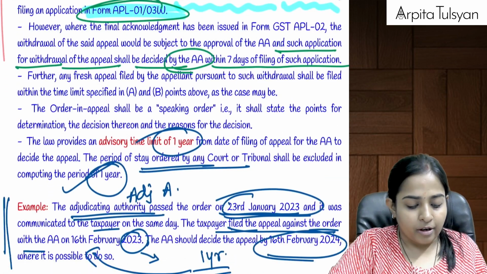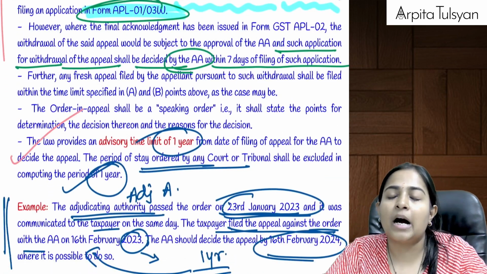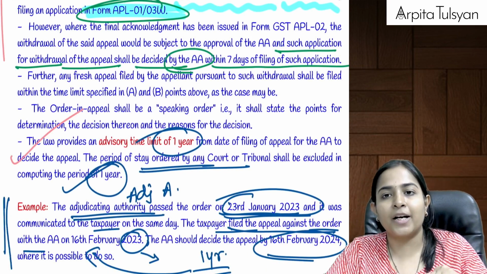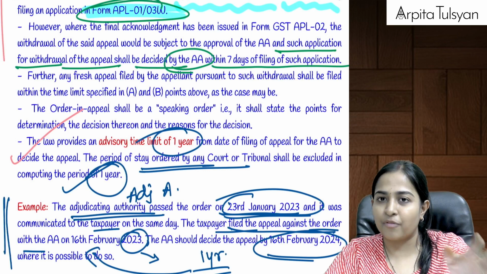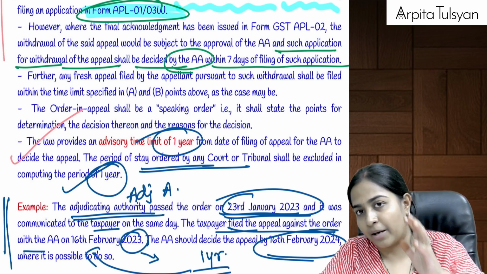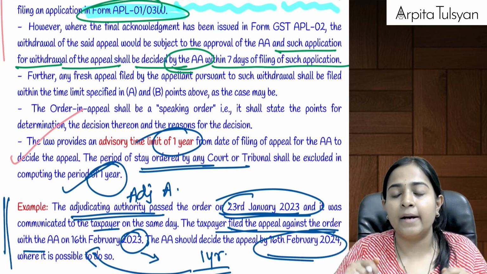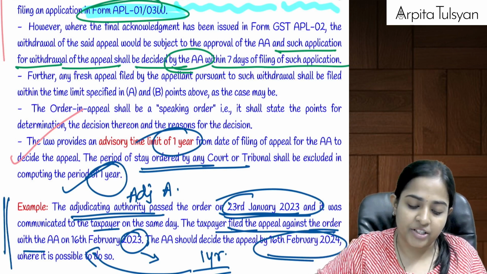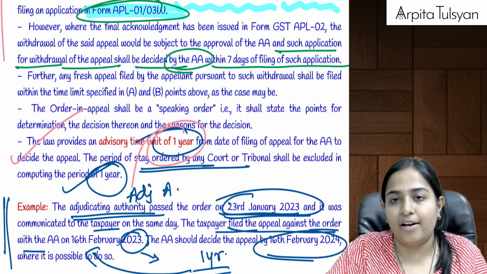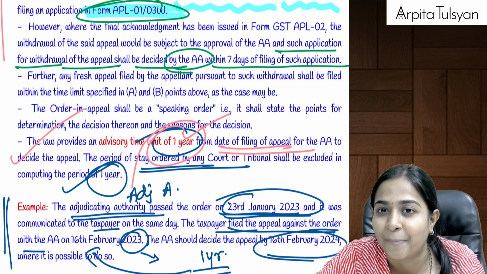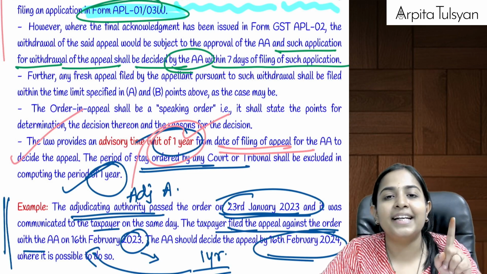Now we studied the time limit for filing the appeal before the AA. When the taxpayer goes, he has to go within 3 months plus 1 month. When the department is going, the department is given a time period of 6 months plus 1 month. Now the matter comes to the AA. Now the AA should give the final decision within how much time? It should try to give the decision within a time period of 1 year from the date of filing the appeal.